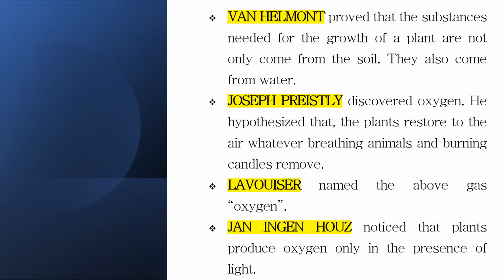Later, John Ingenhousz noticed that plants produce oxygen only in the presence of sunlight. So he hypothesized that during photosynthesis, oxygen is evolved in sunlight only. For this clarification, we will go further.